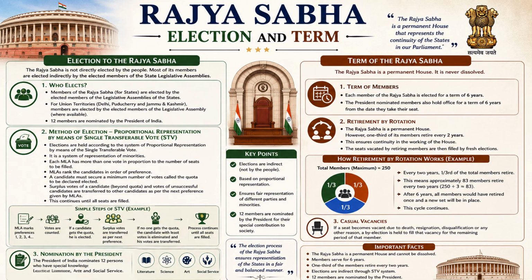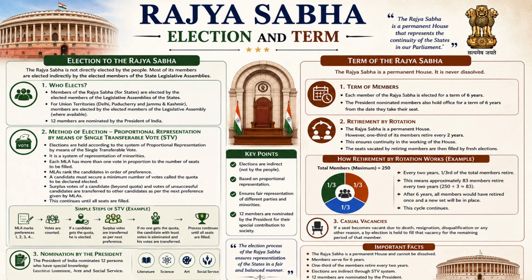Now, the term of Rajya Sabha. We know it's a permanent house and it can never be dissolved. So, what happens is after every 2 years, one third of the members will be changing. Each member will be there for 6 years, but after every 2 years, we'll see elections being done to have a continuously working house.